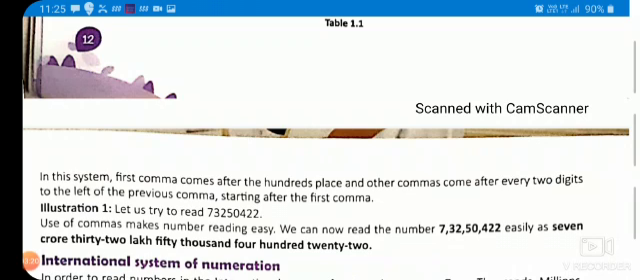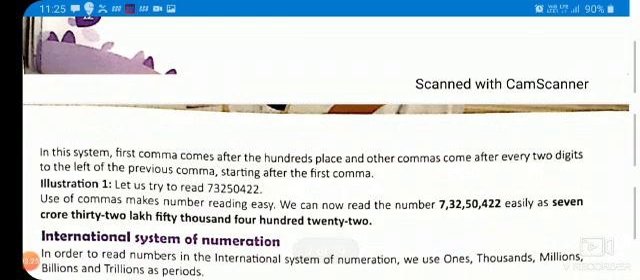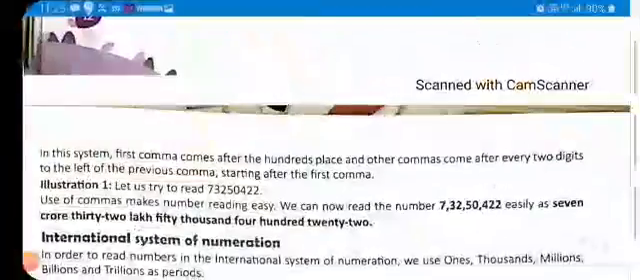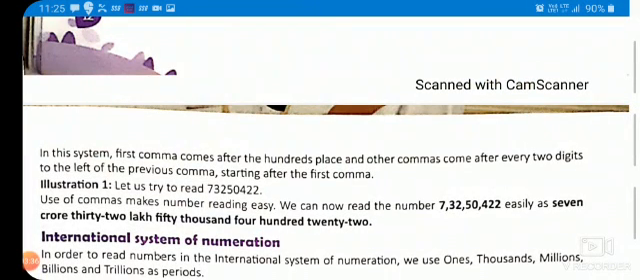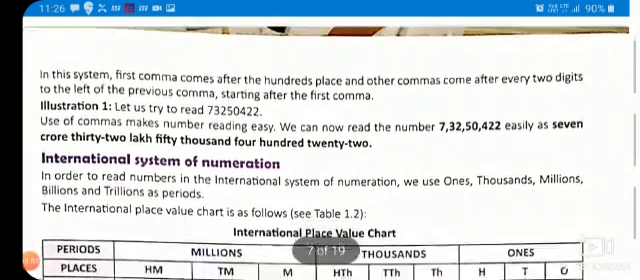First comma comes after the hundreds place, and then after every 2 digits. अब आप इसको एक एग्जाम्पल से समझ सकते हैं. That is given in the worksheet. That is 6 crore 48 lakhs 47,209. So after the hundreds place, the first comma is there. Then after 2 digits 47, the comma is there, and then after 2 digits the comma is there. So this way the commas are written.